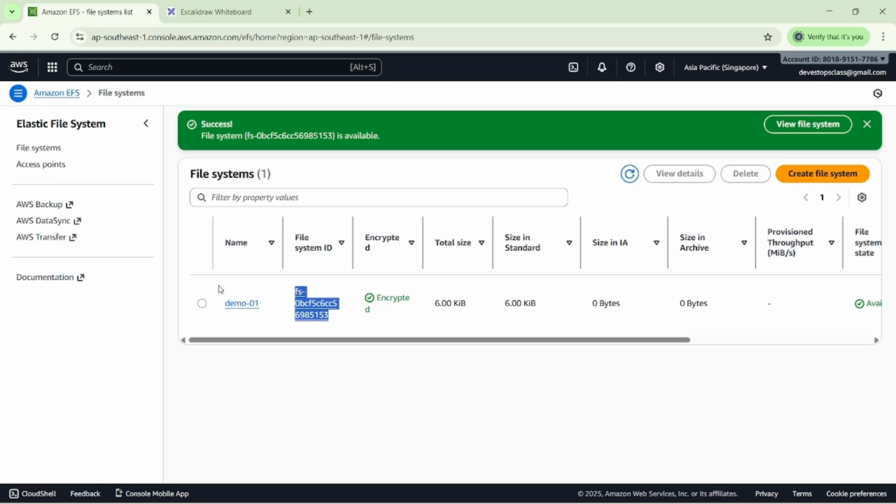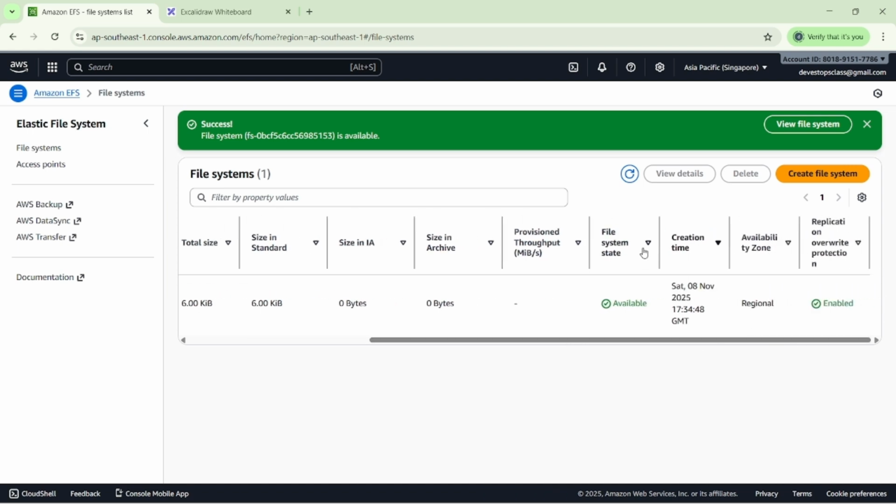You can see here my file name. Then you can see encrypted, total size, and size in standard. Then the file system state is available. The availability zone is regional. Then you can see the replication overwrite protection is also there. If you want to back up this file, you can back it up. Then there is DataSync, AWS Transfer, and the documentation parts also here.